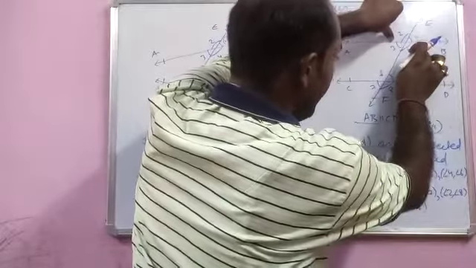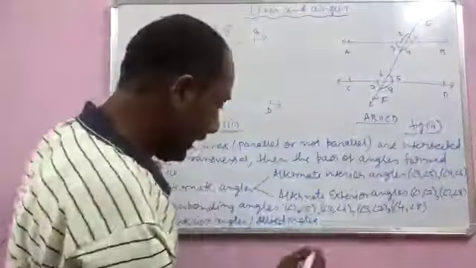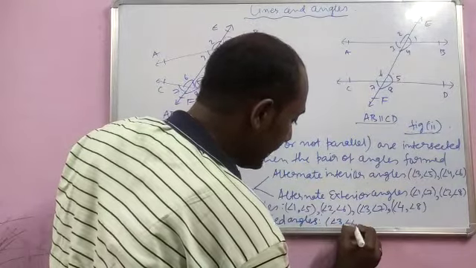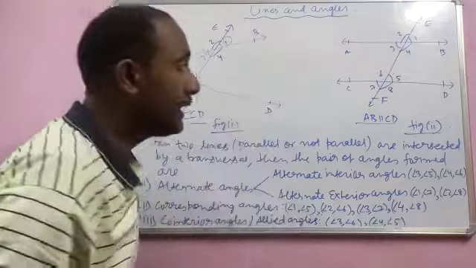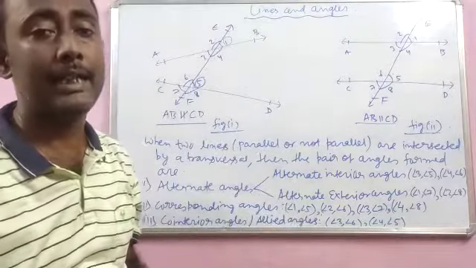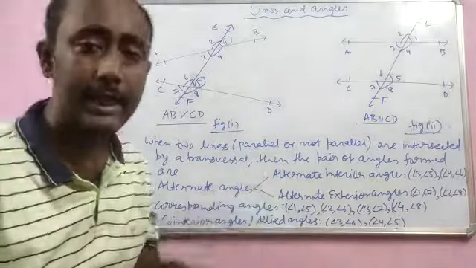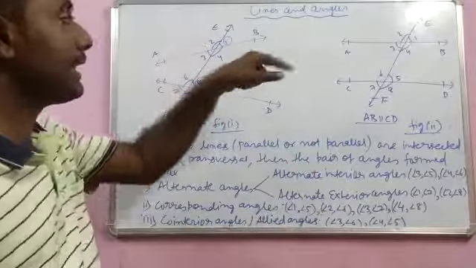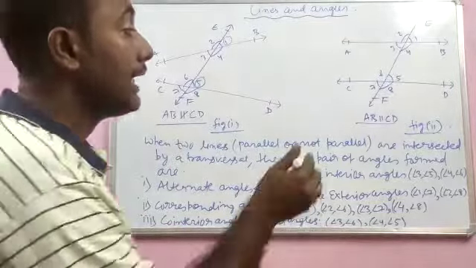On the same side, interior angles 4 and 5 are on the same side. Here also 3 and 6 are on the same side. So the pairs of interior angles will be angle 3, angle 6 and angle 4, angle 5. These will be the pairs of interior angles on the same side of the transversal, which are also called co-interior angles or allied angles. So this is all about the pairs of angles formed when two lines are intersected by a transversal.